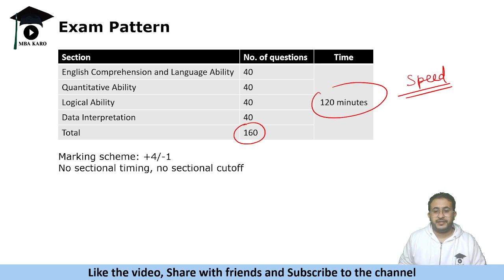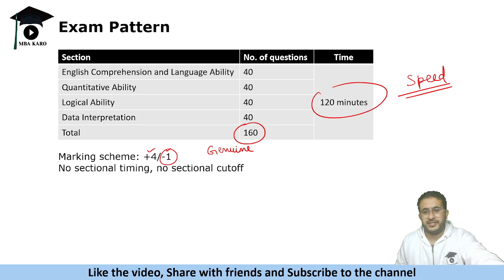Now there is negative marking also involved in this, +4 and -1. So ensure that you do not make negative attempts. Please attempt whatever it is, attempt genuine. Now there are a lot of questions there, like 160 questions. So you can easily have a good number of genuine attempts.